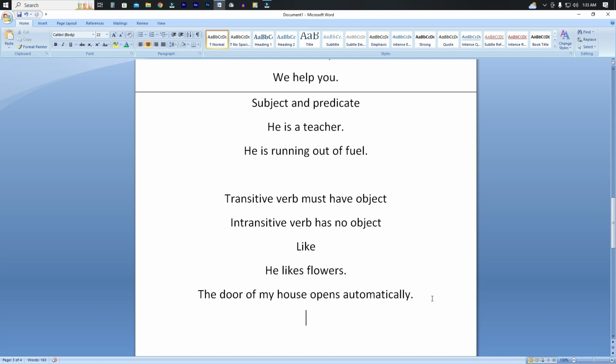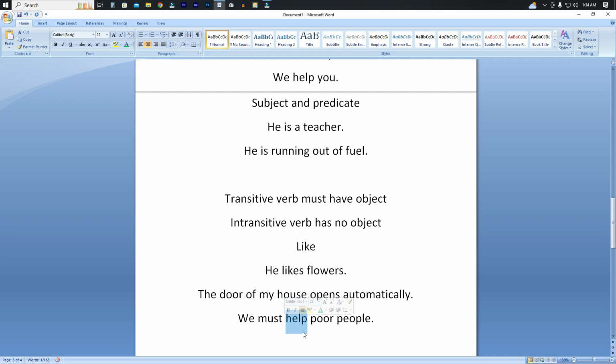So let me give you another example regarding this: we must help poor people. Here we find the verb is "help," because help is a word that expresses the action of something.